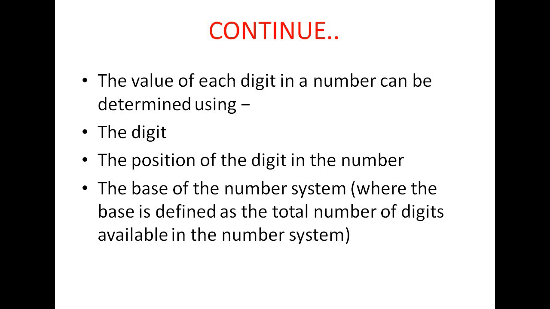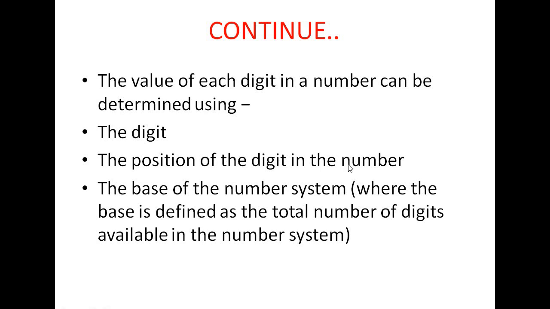If the number is present in the unit place, multiplied by 1. Position means in which position the number is present, whether it is present in unit place, 10th place, 100 place, 1000 place and so on.